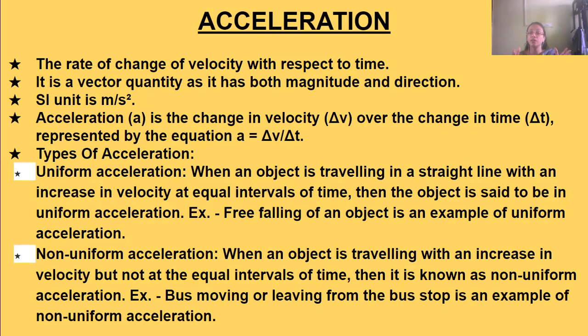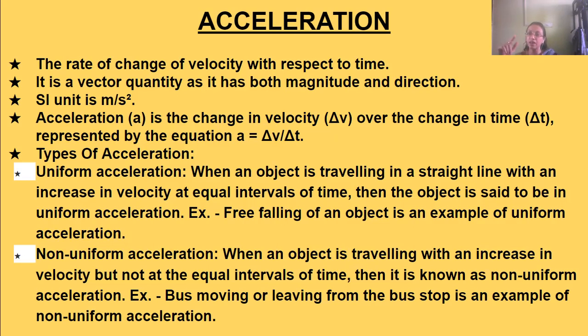For example, a car is moving on the road due north, in the north direction, and its velocity for the first hour is 10 meters per second, for the next 2 hours it is 20 meters per second, then for the next 1 hour it is 15 meters per second.